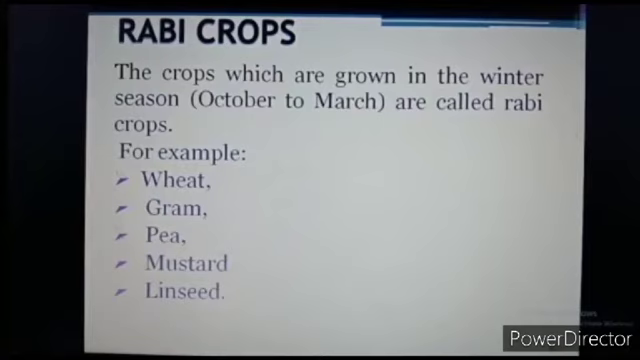Now children, we will see what are Rabi crops. The crops which are grown in the winter season, from October to March, are called Rabi crops. For example, wheat, gram, pea, mustard and linseed. Besides these, there are some vegetables and pulses which are grown during summer at many places.